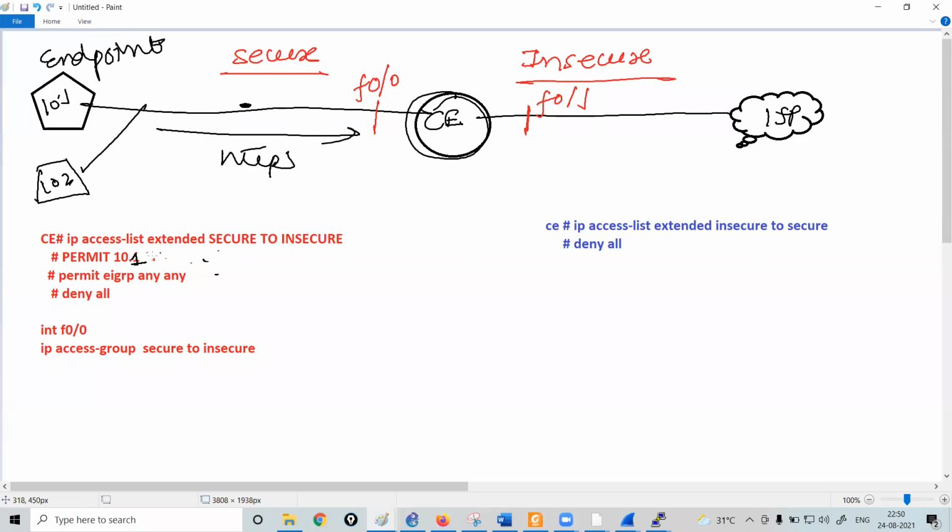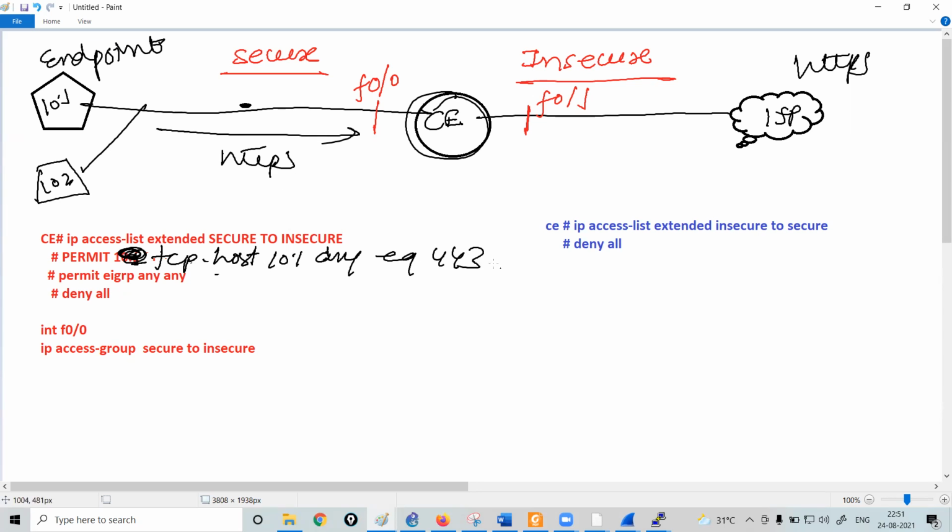So let's suppose that you want the 10.1 to be able to forward packets on the internet for HTTPS only. Okay, all the rest of the packets should be denied. So what you can do is create an ACL like this: permit TCP host, source 10.1, destination any, equivalent port number 443. This will be your ACL, right?